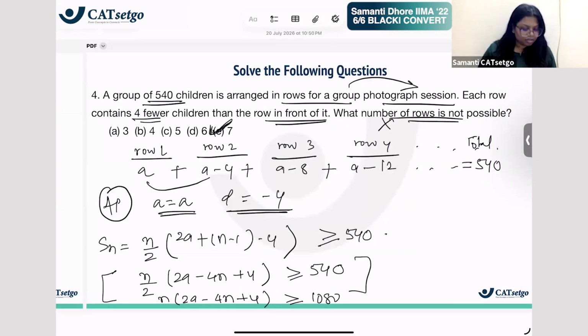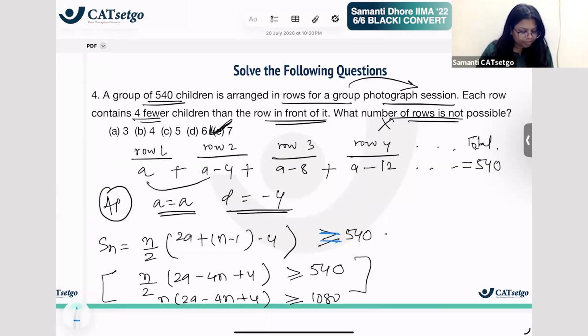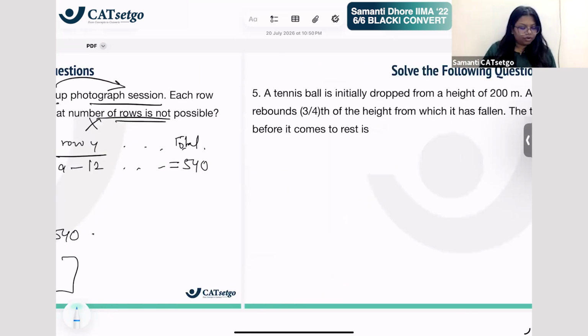Do you understand how we solve this? Actually, I initially read this question wrong. You are not supposed to find the minimum value of rows now. That's why we didn't have to find the greater than, we just had to do the equal to. Because we want the total number of people standing in a row to be 540 and the number of rows, that's how we found out that whatever the value of n is, 1080 has to be a multiple of n in order to get an integer value for a. Did you understand this question? Yes or no? Yes, very good. Very good, proud of you.